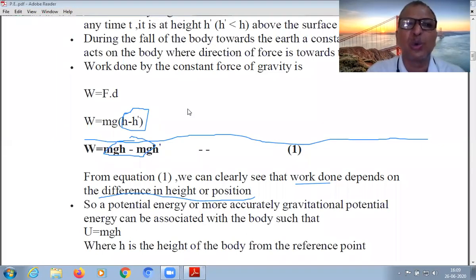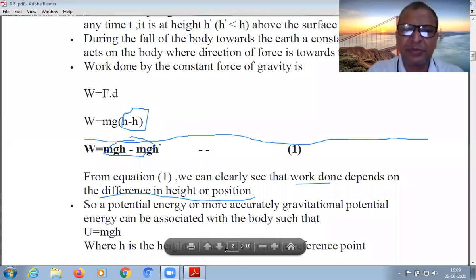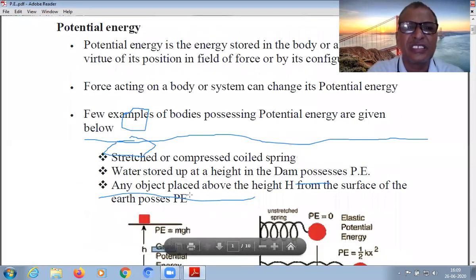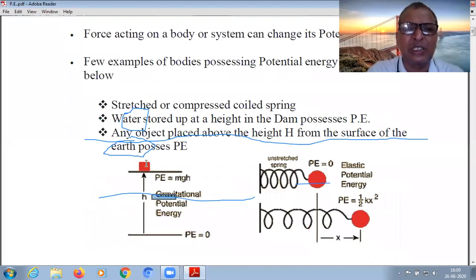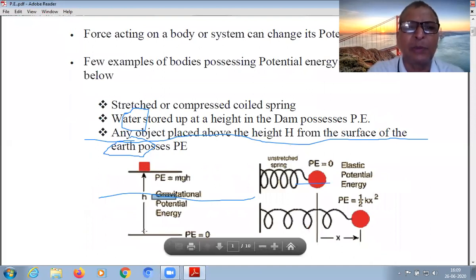So the total work done is the amount of work done to lift the body from bottom to the top. Work is equal to force into displacement. Force is equal to weight mg and height is h.